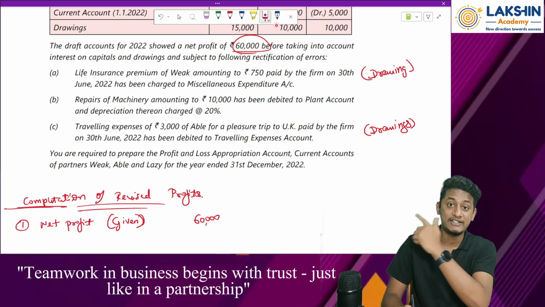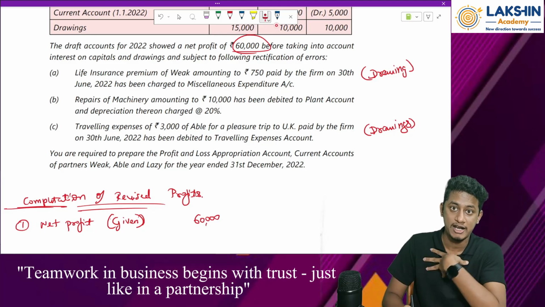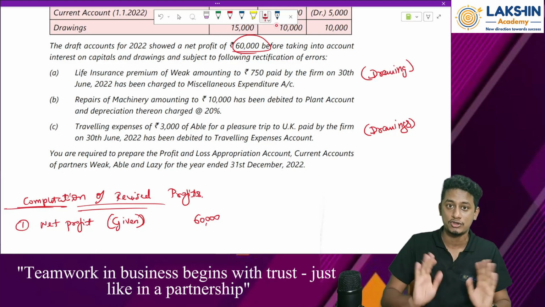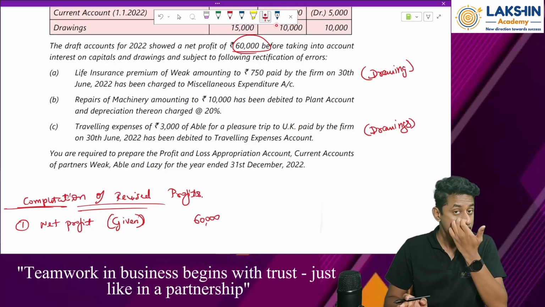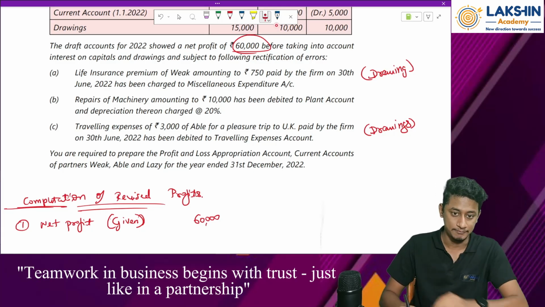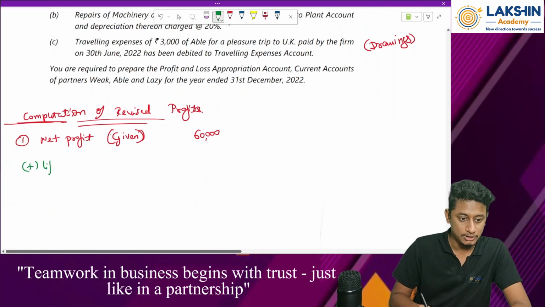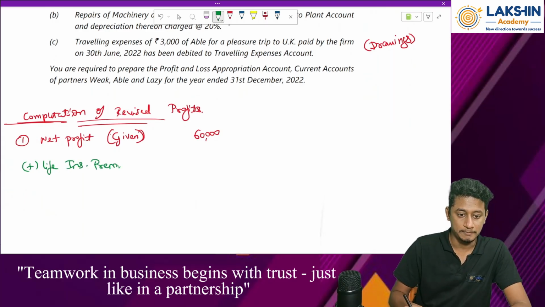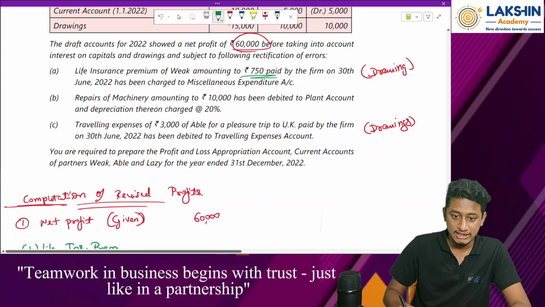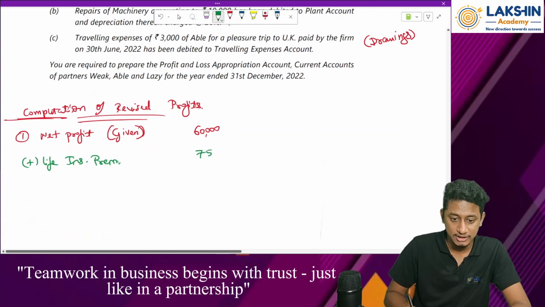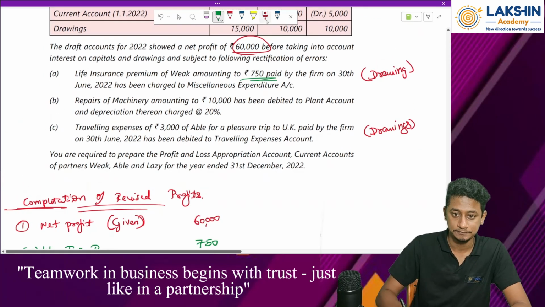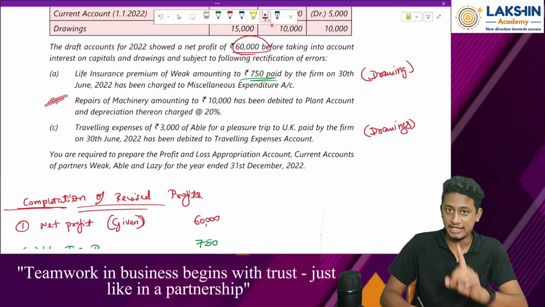But now I am rectifying this error. Whatever errors I have made, I am saying, oh no, this should not have been done. So I am rectifying the error, and because of that, my profit will increase again. So add life insurance premium. How much is the value? Rupees 750. So this will increase the value of my profits. Then next, keep this at the end. I will tell you why.